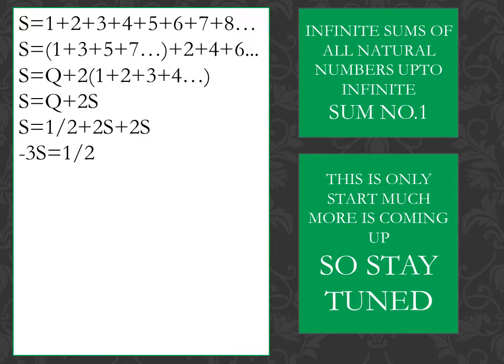So minus 3S is equal to 1 by 2. I have simplified it. Or S is equal to minus 1 over 6 by dividing both sides by minus 3. So the first value is minus 1 over 6. This is only the first value. Much more is coming up. So stay tuned.